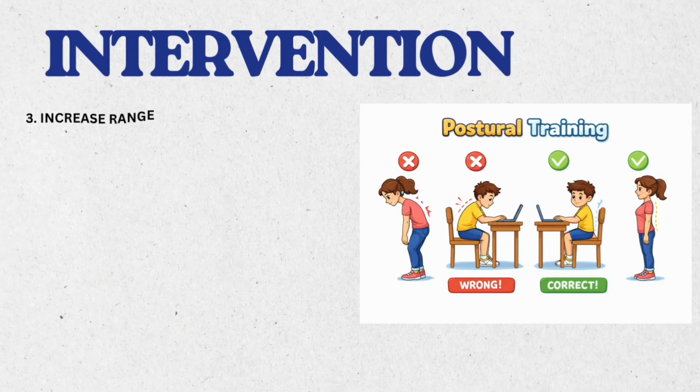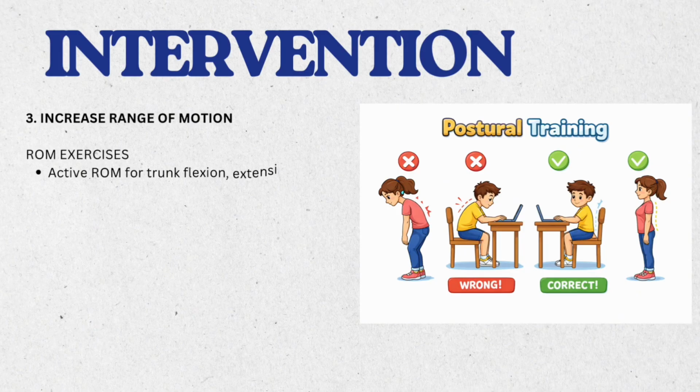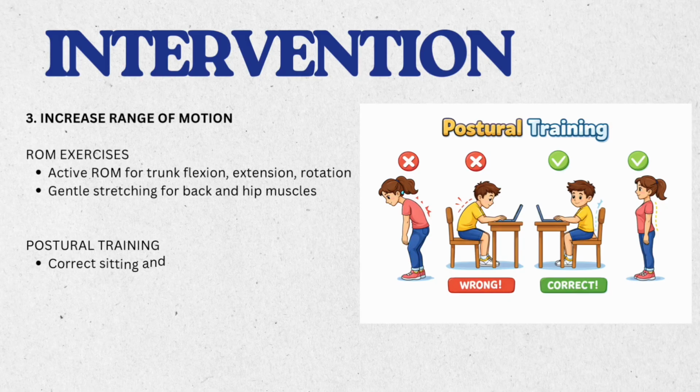To increase the range of motion, we use ROM exercise: active ROM for trunk flexion, extension, and also rotation, and gentle stretching for back and hip muscles. Number 2, postural training. We use correct sitting and standing posture, and use of lumbar support when necessary.